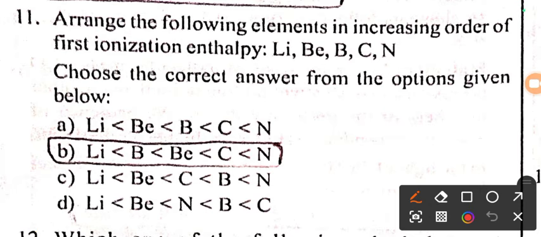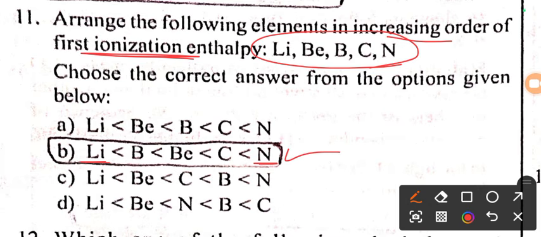Our next question from periodic table chapter: arrange the following elements in the increasing order of their first ionization enthalpy. So here are the elements of period 2. Here we can find that nitrogen has the highest first ionization enthalpy because of half filled p orbital, and lithium has the least first ionization enthalpy because of its largest size. So option B is the right answer for this question.